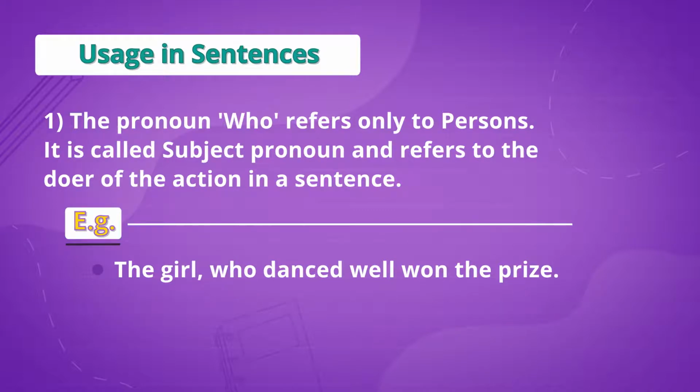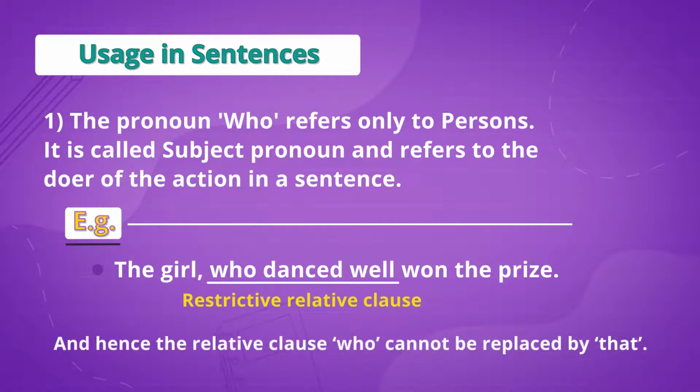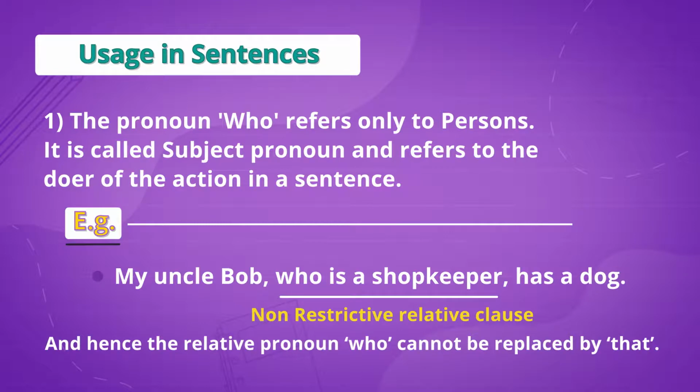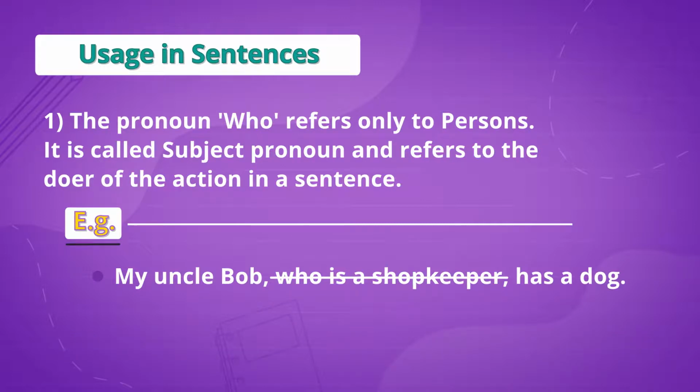In the first example, the information about the subject, that is, who danced well, is a restrictive relative clause, and hence the relative pronoun who cannot be replaced by that, and the noun girl is an antecedent. In the second example, the information about the subject is a non-restrictive clause, and hence the relative pronoun who cannot be replaced by the relative pronoun that, because the sentence my uncle Bob has a dog also makes sense.